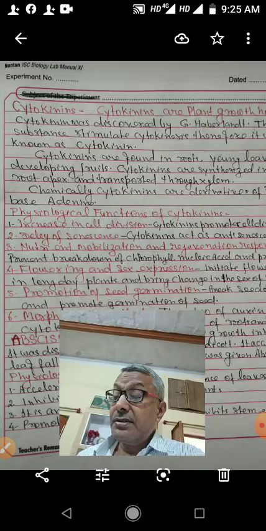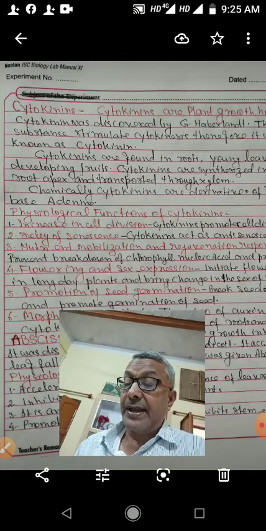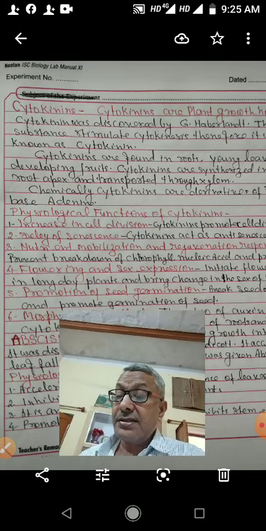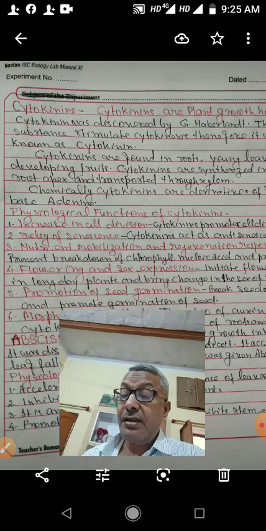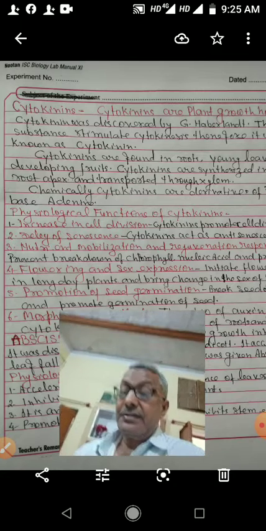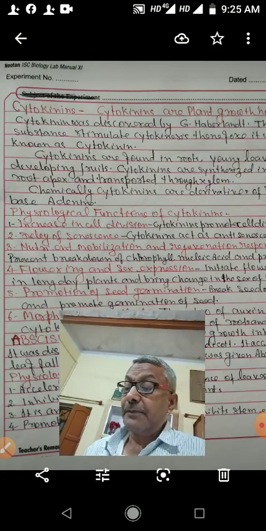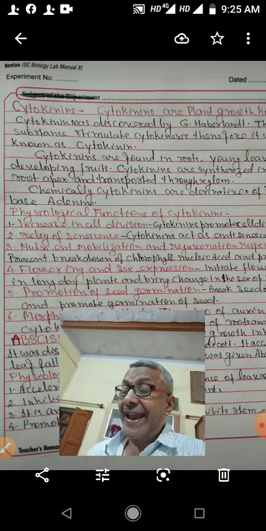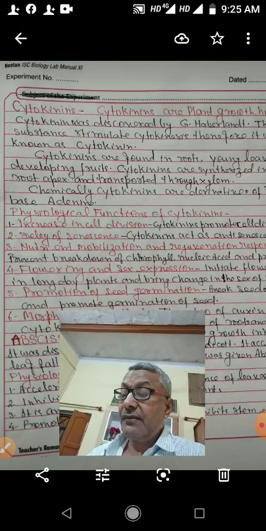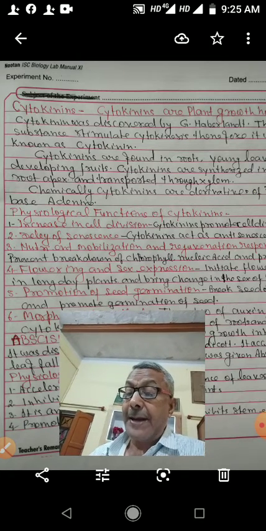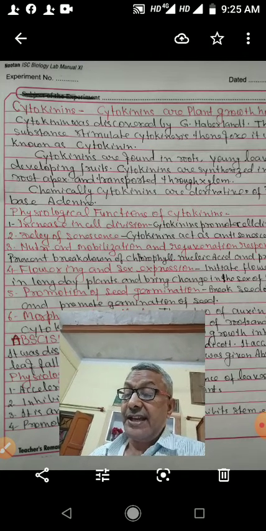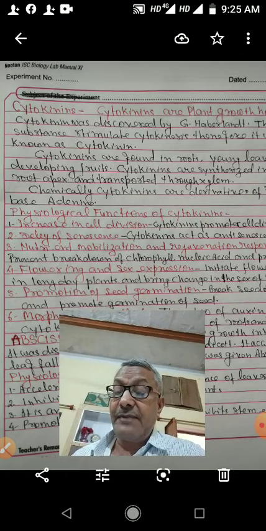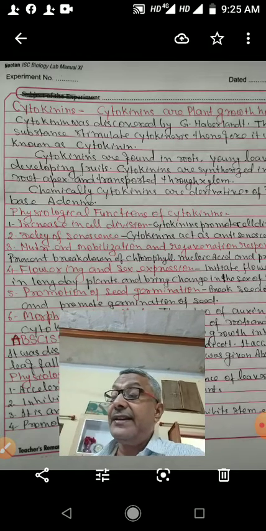Abscisic acid was discovered by E.H.R. Corns and Endicott. They isolated abscissin from the plant tissue, and this substance accelerates leaf fall. So leaf fall is called abscission, detachment of the leaves from the plant. Therefore, its name was given as abscisic acid.